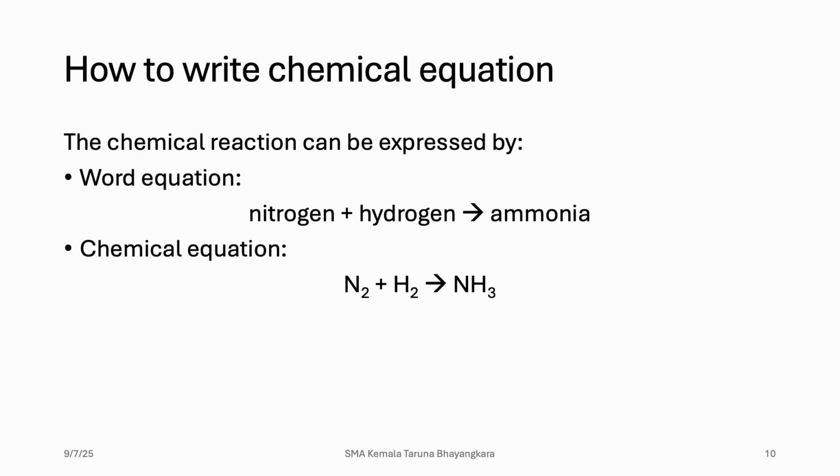But if you notice, the left hand side means any element or substance before the arrow sign, and the right hand side means any element or compound after the arrow sign. So on the left hand side there are 2 nitrogen, but on the right hand side there is only 1. And also there are 2 hydrogen on the left side, and there are 3 hydrogen on the right side. So we need to balance it.